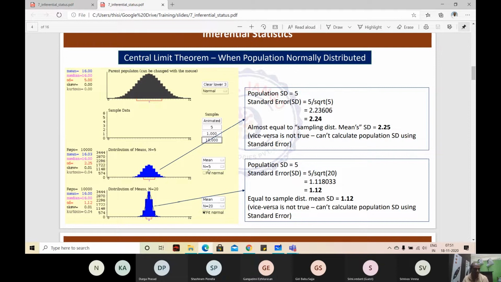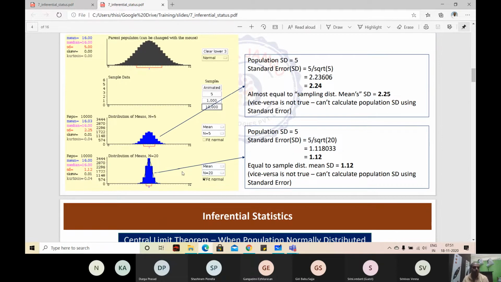When you take less number of samples, the spread is going to be more. When you take more items in each of the samples, then it's going to be steep. Okay, let us look at that video.